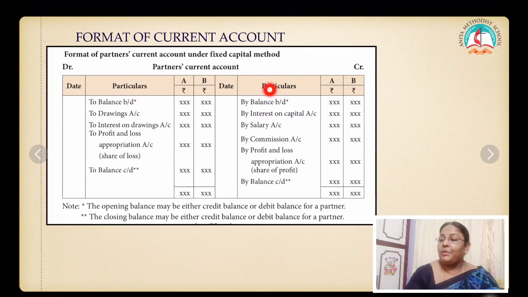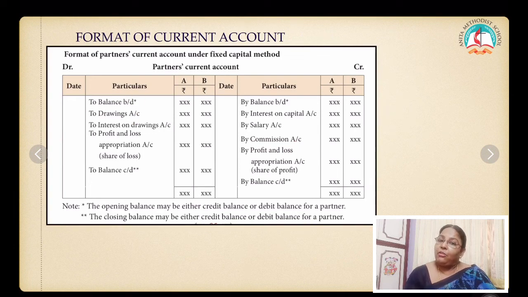Now this is a format of your current account. Can you see? Date, particulars, partner A, B on the debit side. Date, particulars, partner A, B on the credit side. It may start with a debit balance or it may start with a credit balance. If your problem shows CR, credit, write it on the credit side, or it will be shown on the debit side. Then interest on capital, salary, commission, profit on the credit side.